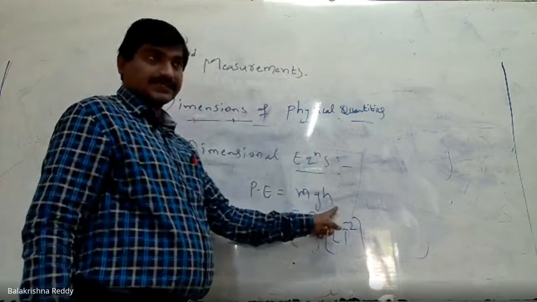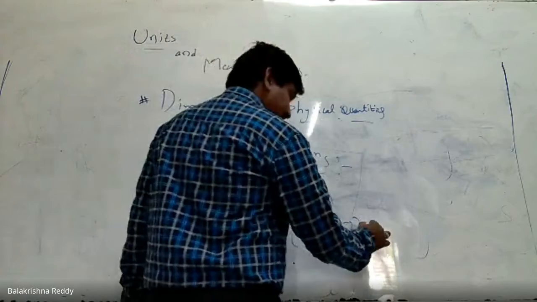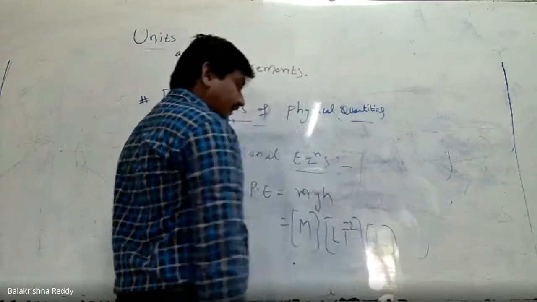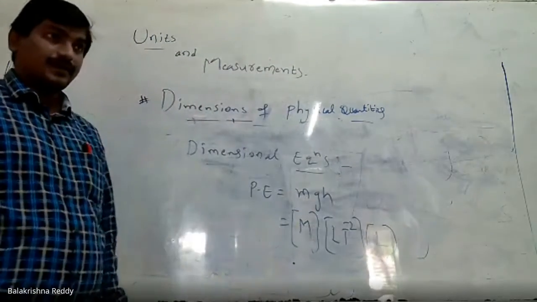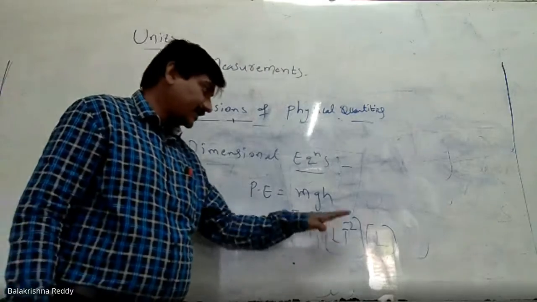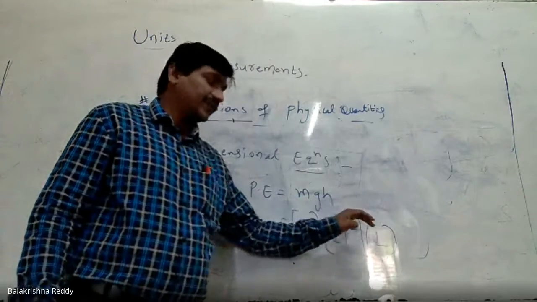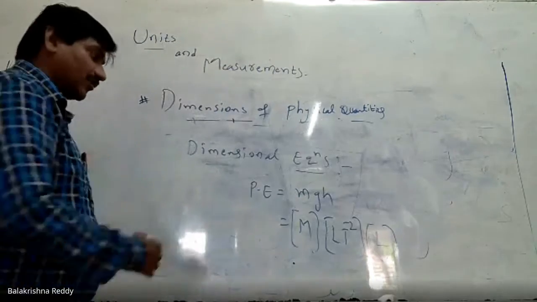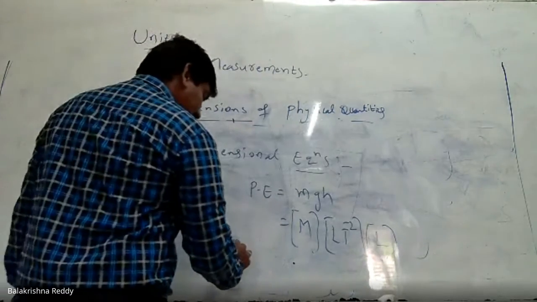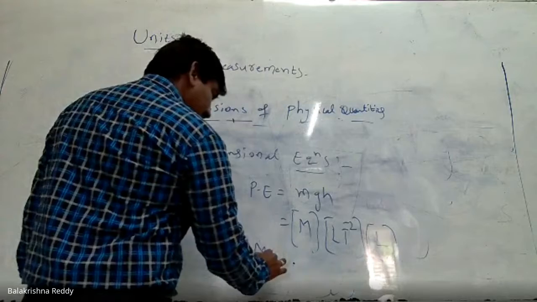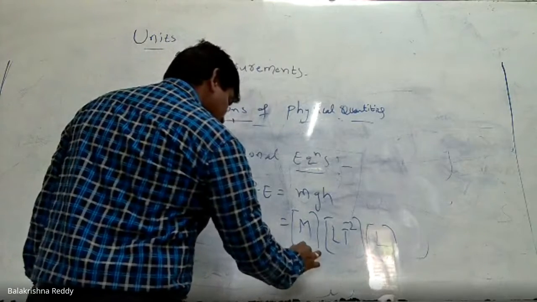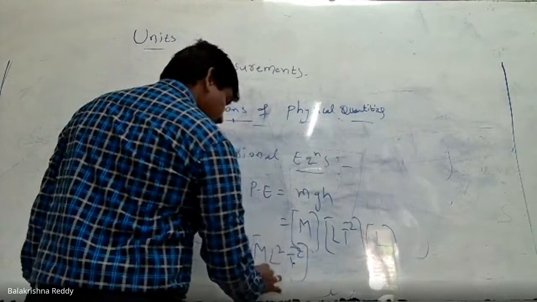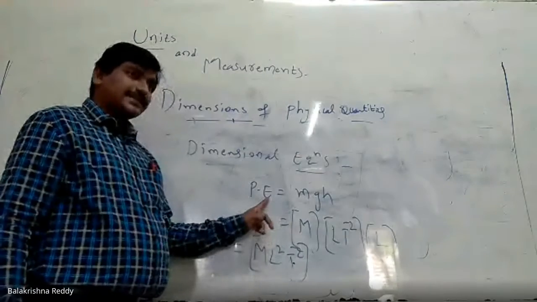H stands for distance or displacement, so length. Now I have equated the basic fundamental physical quantities with the dimension formulas. If I combine, it becomes M L square T minus 2. This is potential energy, right?